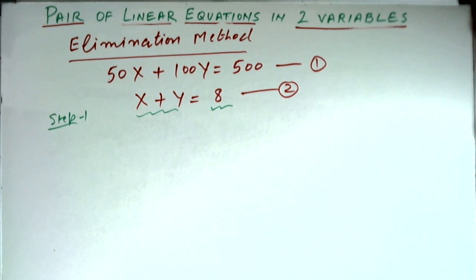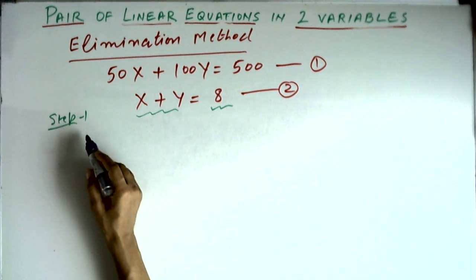And as you know, we can multiply an equation by the same number on both sides. The value of the equation does not change by such multiplication.